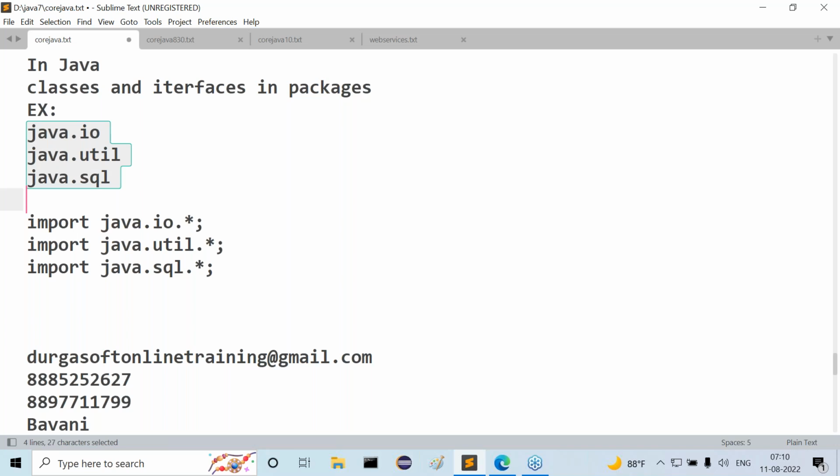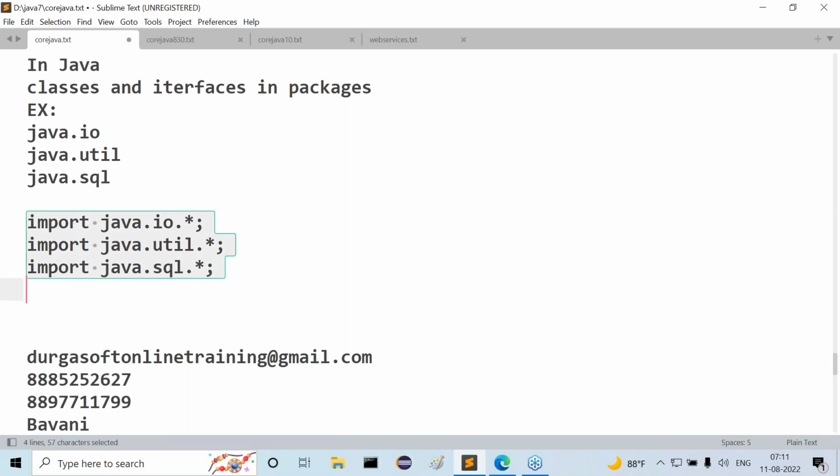If we want to use this predefined library in a Java program, we have to import these packages to the Java program. To import these packages, we have to use import statement: import java.io.star, import java.util.star, and import java.sql.star. When I prepare a Java program, I include all the import statements.